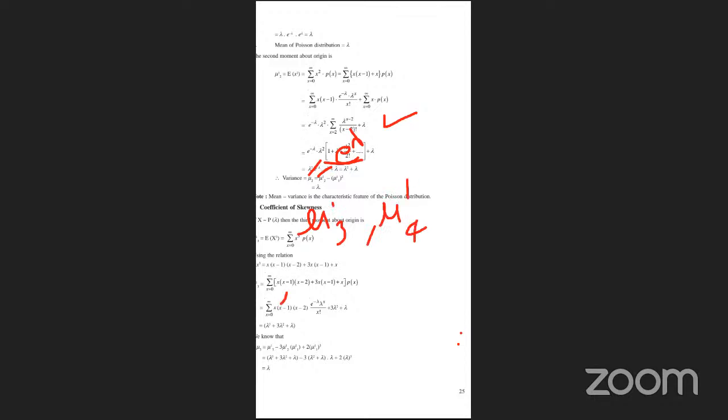The formula for mu2 is mu2 dash minus mu1 dash whole square. The mu2 dash value is lambda square plus lambda. Next, the mu1 dash value is lambda, whole square is lambda square. Lambda square cancels, so mu2 is equal to lambda. The mean is lambda. Next, the variance is also lambda.